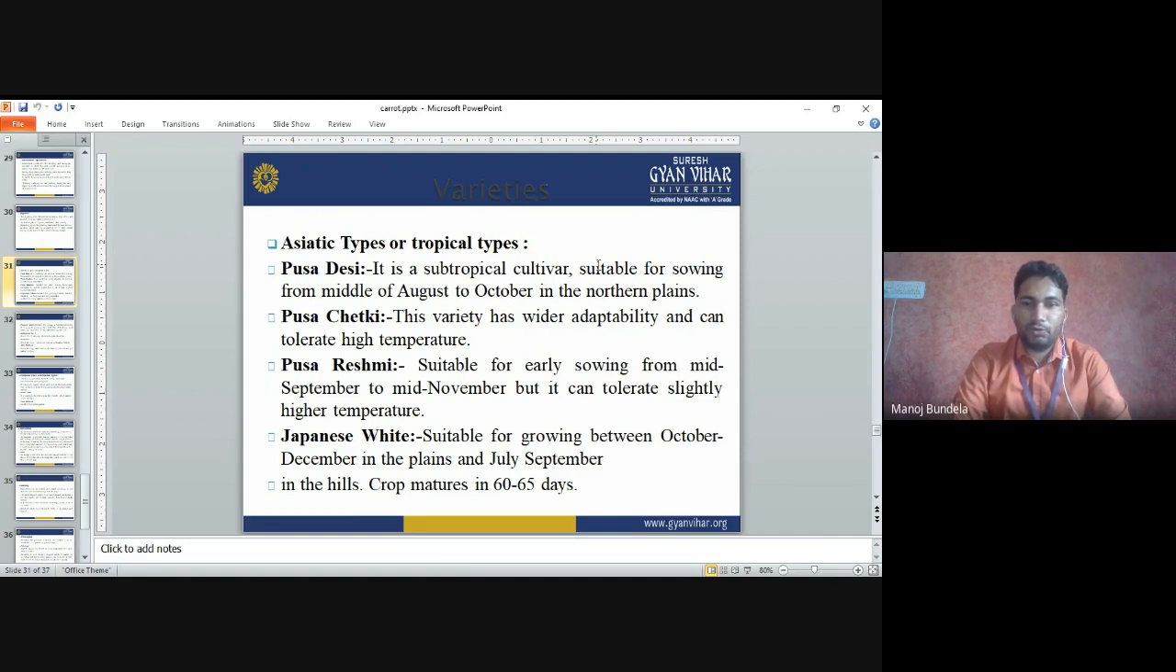Japanese White is suitable for growing in October to December in the plains and July to September in the hills. The crop matures in 60 to 65 days after sowing. So these are the Asiatic or tropical type of varieties: Pusa Desi, Pusa Chetki, Pusa Rashmi, Japanese White.